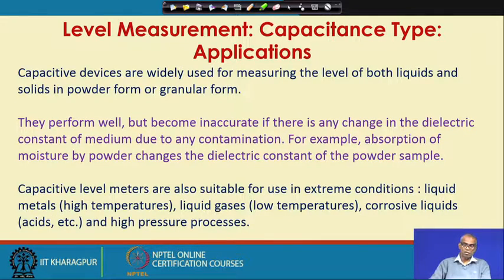inaccuracy in the result. Capacitive level meters are also suitable for use in extreme conditions such as liquid metals or molten liquids, liquids with very high temperature, liquid gases with low temperatures, liquefied gases, corrosive liquids such as acids, maybe hydrofluoric acid, very corrosive, and high pressure processes.